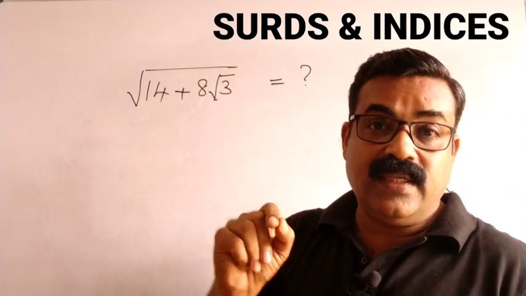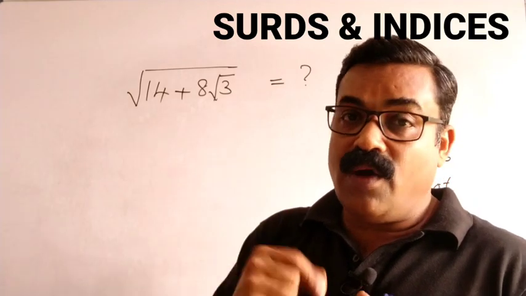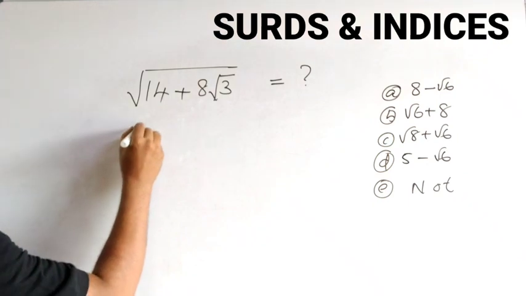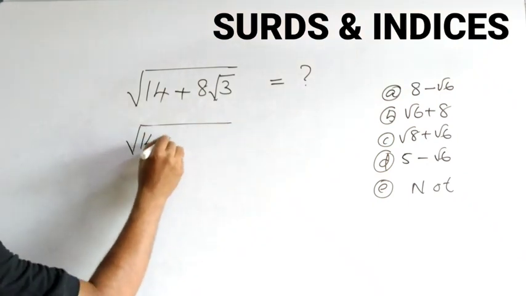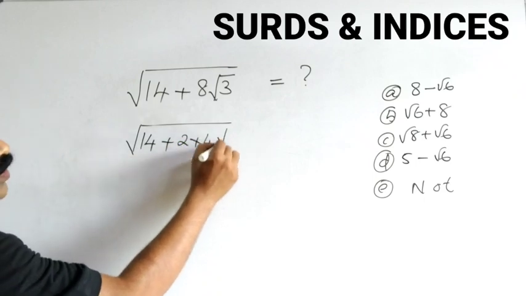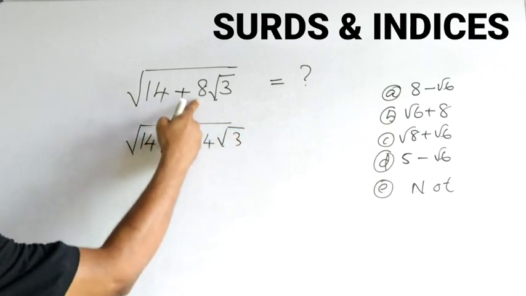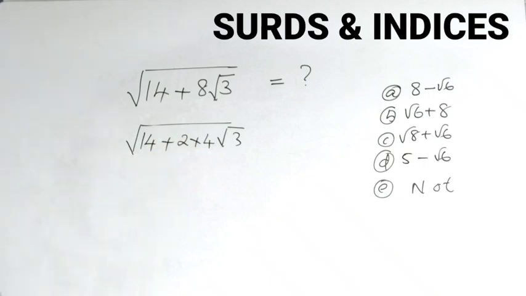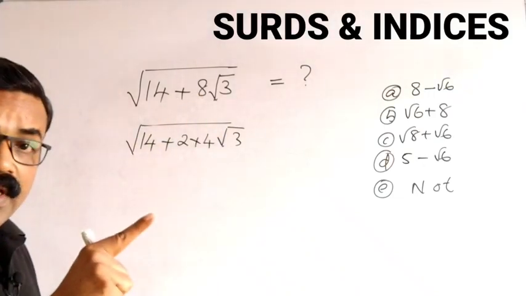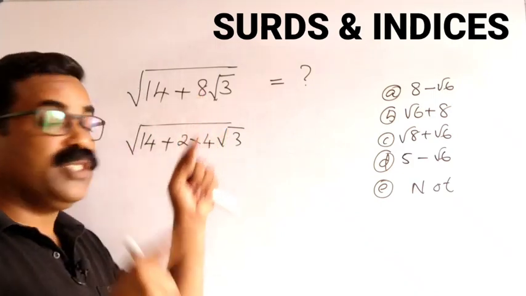So ensure that the number is 2. How to do that? We can write this question as root of 14 plus, this 8 I can write as 2 into 4, root 3. Understand very clearly, we want 2 here. What is our first step? Ensure that this number is 2.